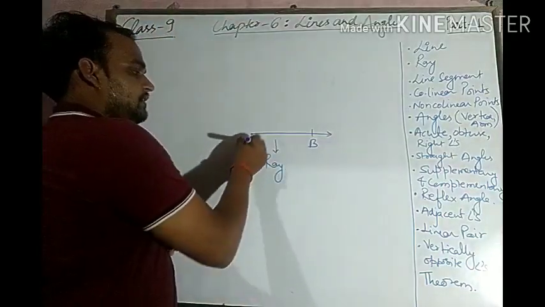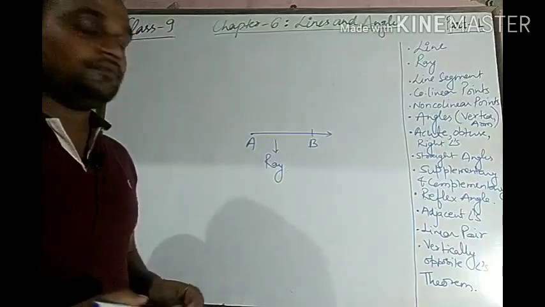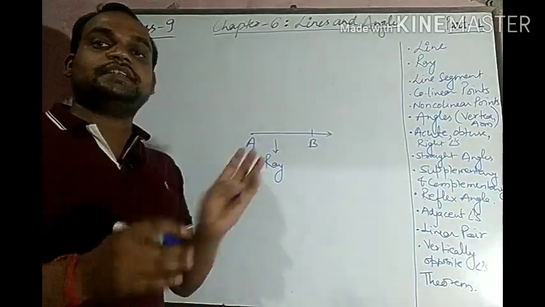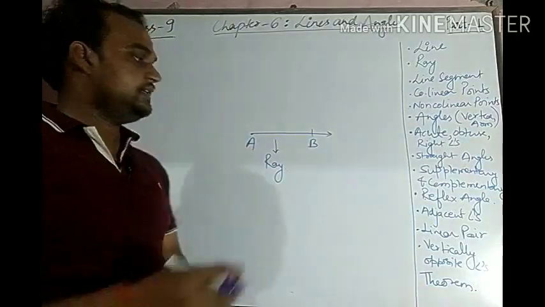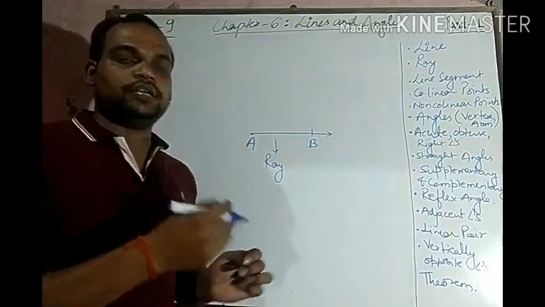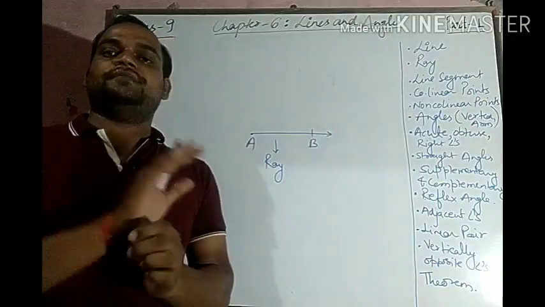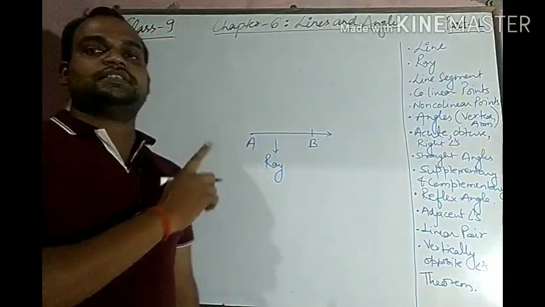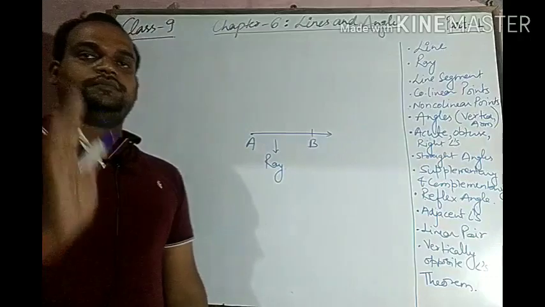In this, one point is defined from where it is said to originate, it is generated from here, it starts from here. Only one end point is defined and the other point is not defined.